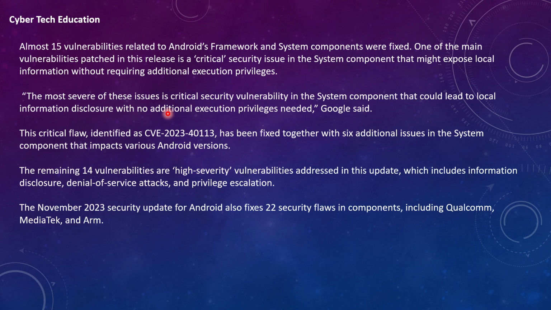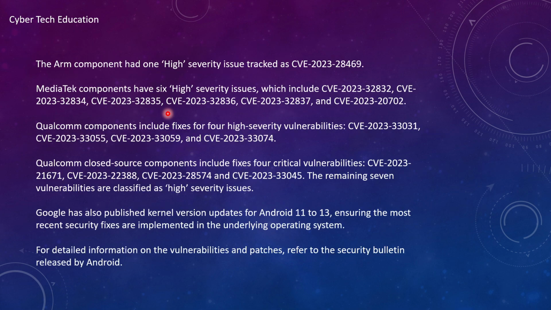The November 2023 security updates for Android also fix 22 security flaws in components including Qualcomm, MediaTek, and ARM. The ARM components had one high severity issue, CVE-2023-28469. The MediaTek components, which come with our Android devices, have six high severity issues. These are the different CVEs that come with it.